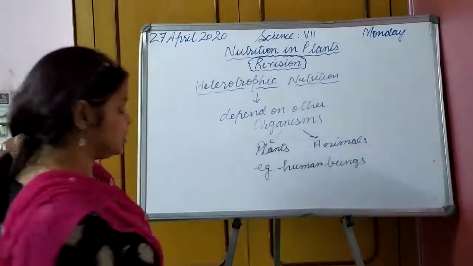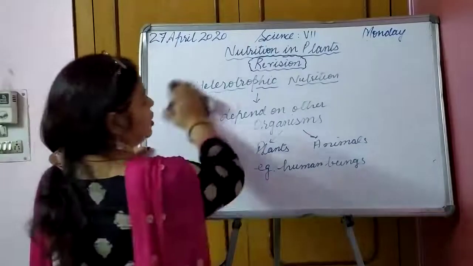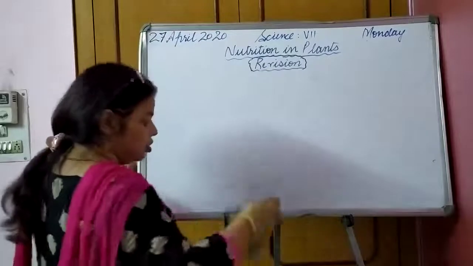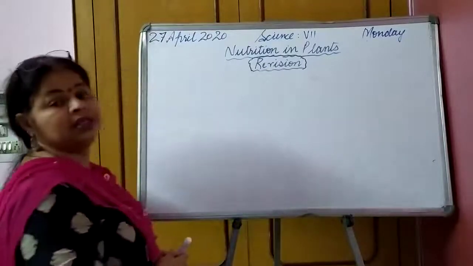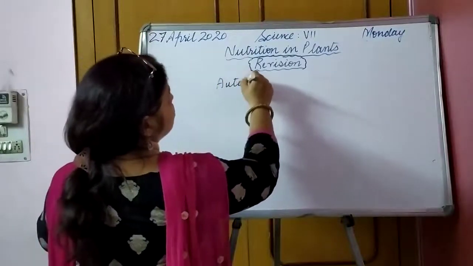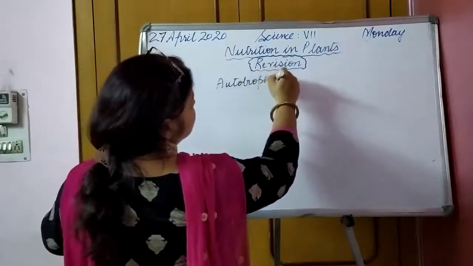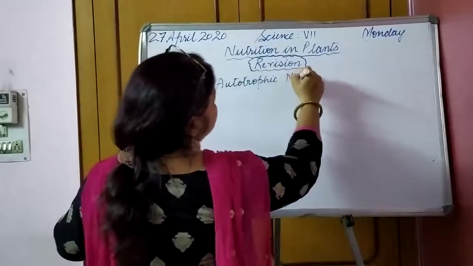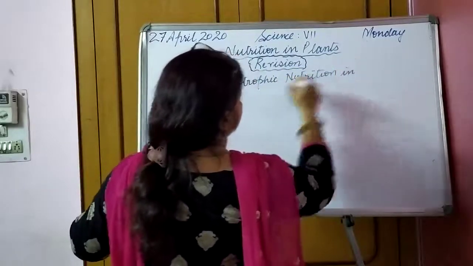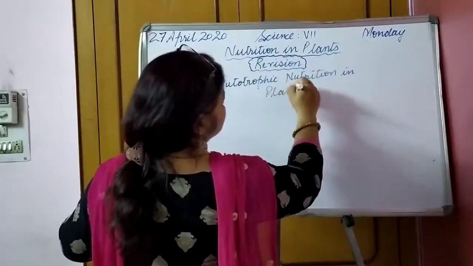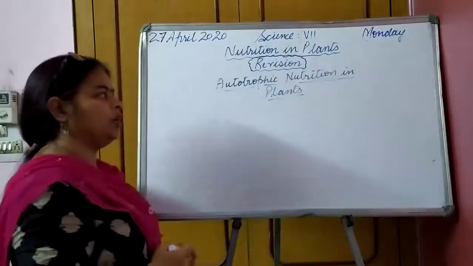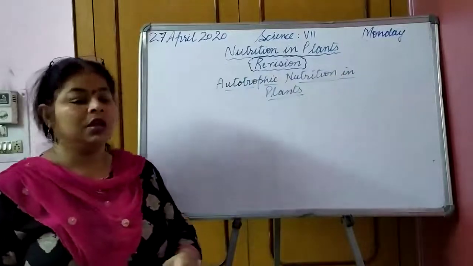Now let us start with the concept of autotrophic nutrition in plants. How does autotrophic nutrition in plants take place?